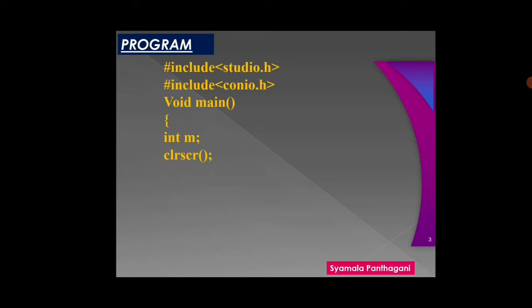clrscr, printf, enter average marks. Based on these average marks, we are going to give the grade for the students. That's why we are taking these marks as input. Enter average marks. Now I am going to take the input, that is scanf %d ampersand m. Here I am taking the input from the end users. Based on these average marks, we are going to print the grade.